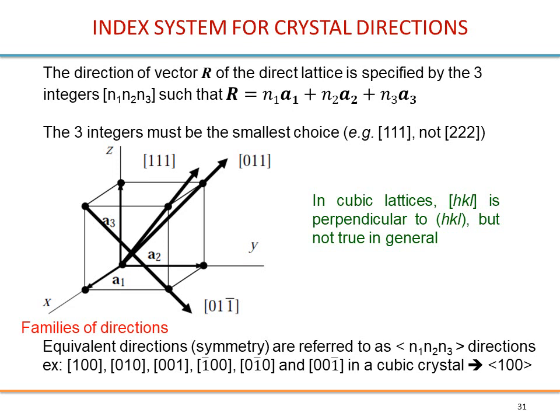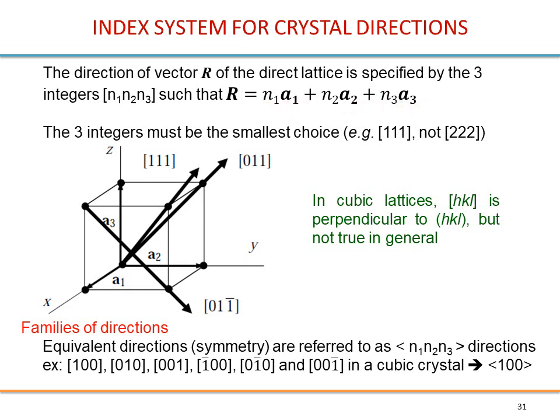While we are discussing these, let's see how we name directions. It's very easy. The direction of a vector r of the direct lattice is specified by 3 integers, such that this vector is just n1 a1 plus n2 a2 plus n3 a3.